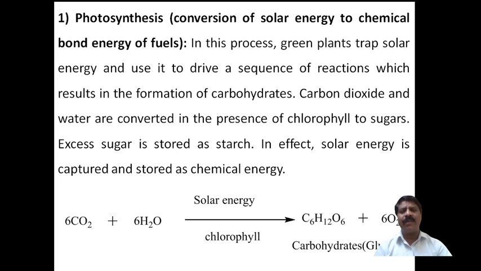Carbon dioxide and water are converted in the presence of chlorophyll to sugar, or carbohydrates. Thus light energy is converted into chemical bond energy by absorbing carbon dioxide and water vapor from the atmosphere.